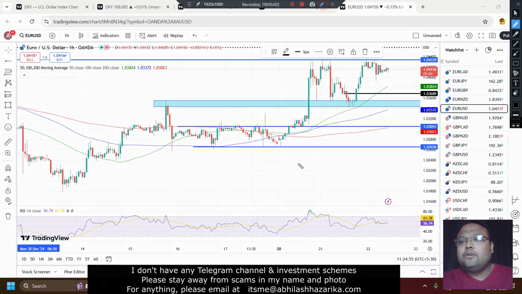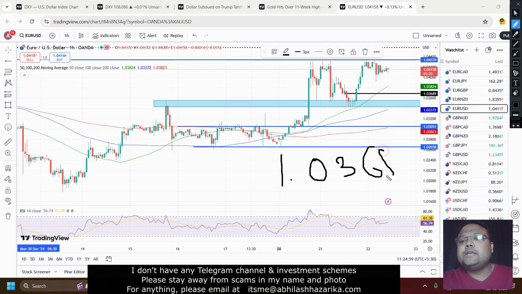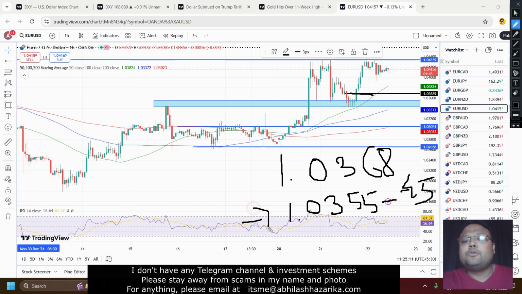The first level where you can look for a buy position is around 1.0368. And the second level where you can look for a buy position is 1.0355 to 1.0345. This is the second support on the chart of Euro USD where you can look for a buy position. But I would like to mention one thing: 1.035545 is a better, stronger level in comparison to 68.